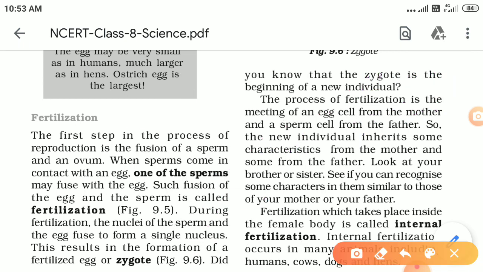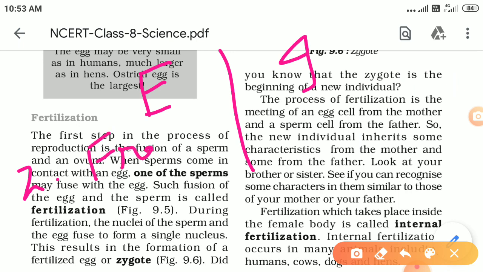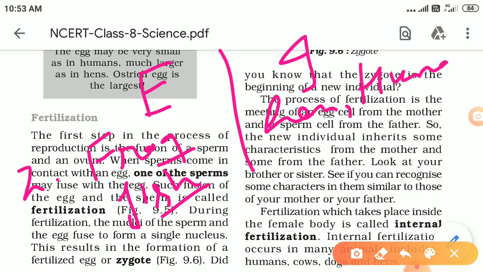Now for examples, you should know where external fertilization occurs and where internal fertilization occurs. External fertilization takes place in frog and fish. Frog and fish reproduce by external fertilization. And internal fertilization takes place in hen, human, cow, dog. All the higher animals that you find have internal fertilization. Is it clear, children?